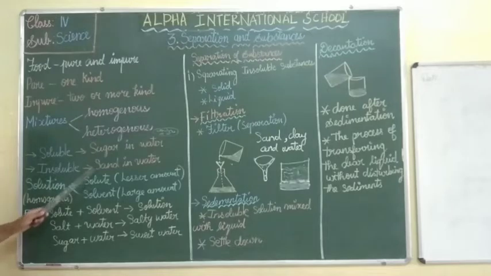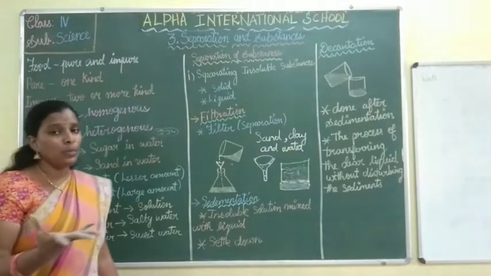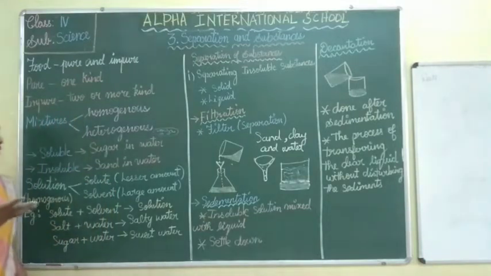What is the example? It is sand in water. So we can separate the sand and water, right? So this is a good example for heterogeneous. So only soluble and insoluble mixtures will be called a solution. Okay, so what is a solution? A solution is always a homogeneous substance.